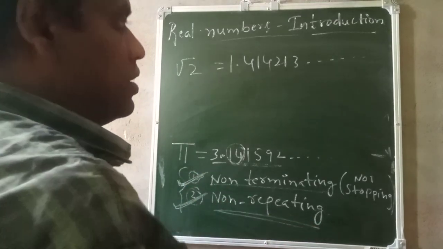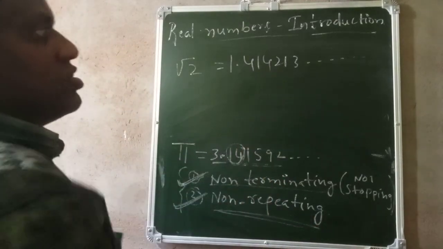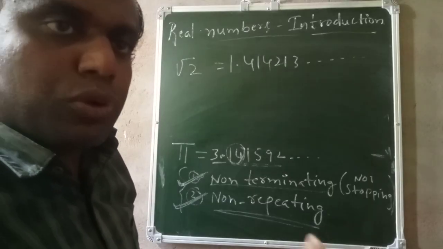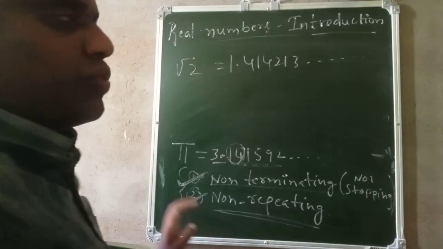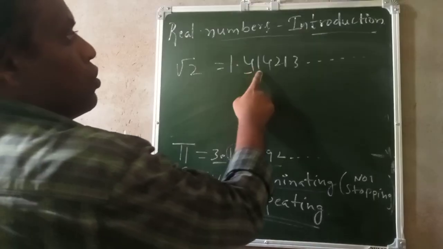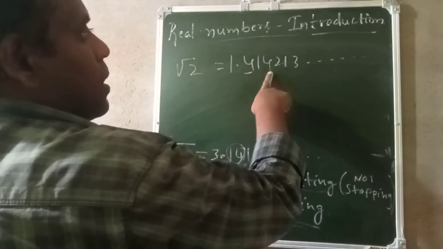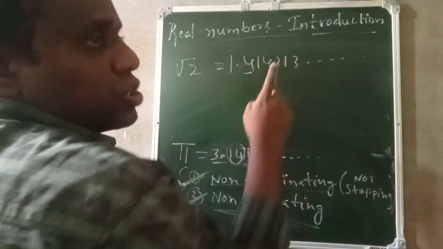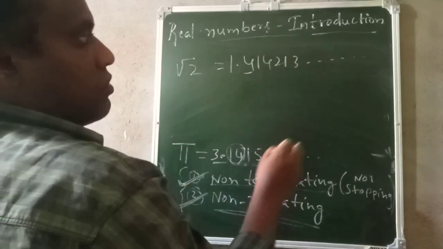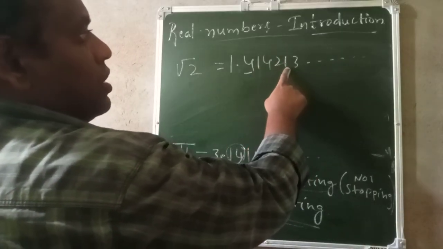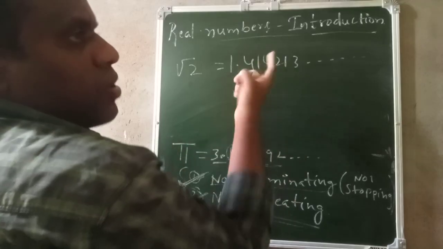Another I said is non-repeating. See, after the decimal point you can see there is no single number or group of numbers that is repeating. For example, I will take 4. 4 is not repeating. After 4 it is not 4. Here it is okay. But after 4 all numbers should repeat. Only one 4 is not enough. So here it is not 4. It is also not 4. So this 4 is not repeating.